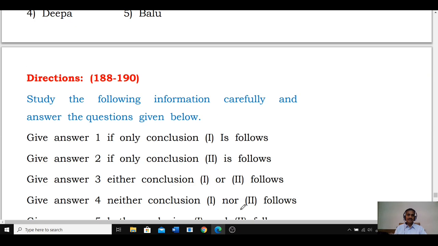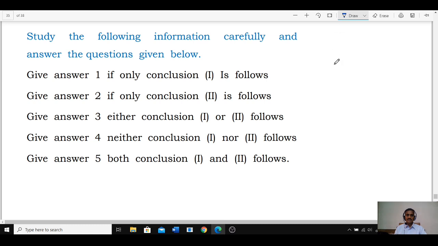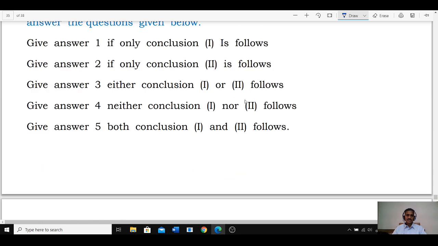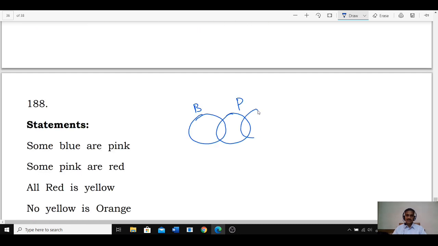Then 188 to 190, these 3 are based on syllogisms. In these syllogisms: some blue are pink, and the choices given were 1, 2, either, neither, both. Some pink are red, all red are yellow, and no yellow is orange, meaning no intersection between yellow and orange.